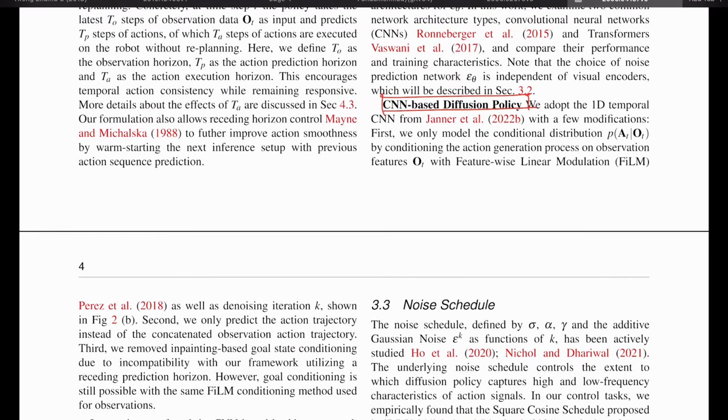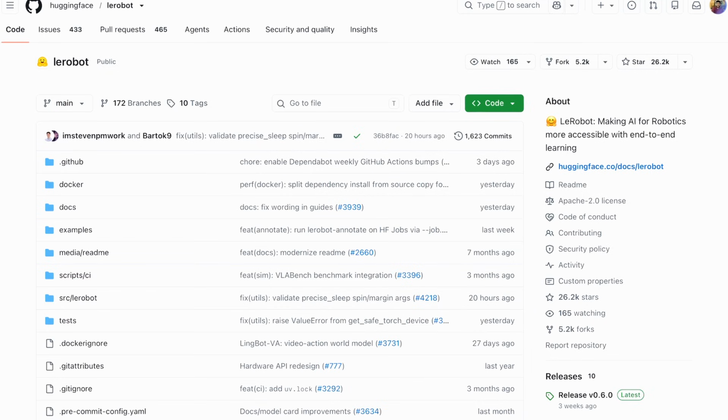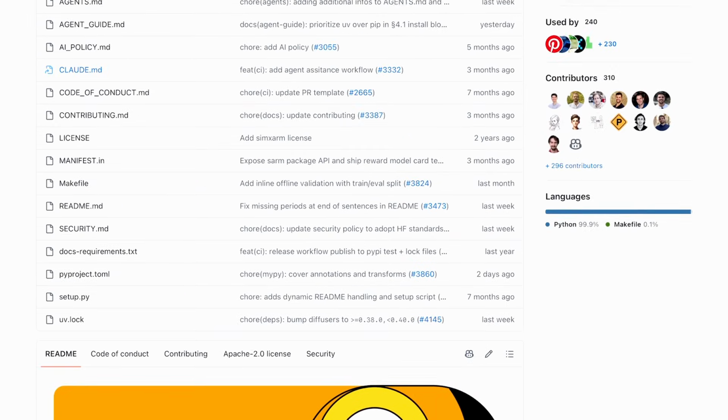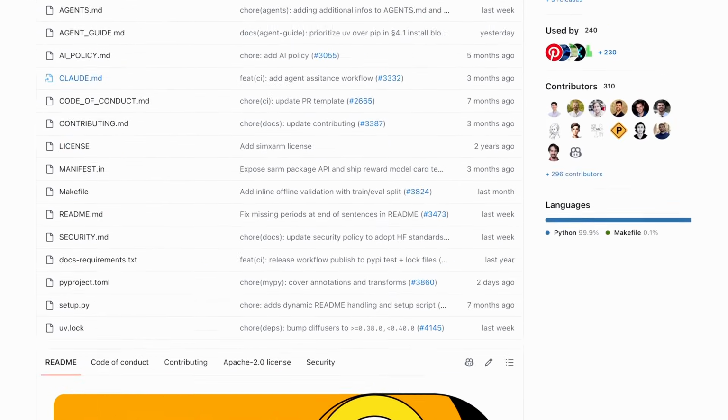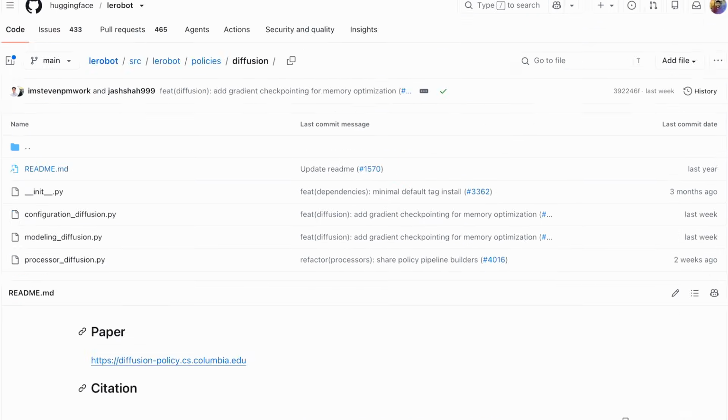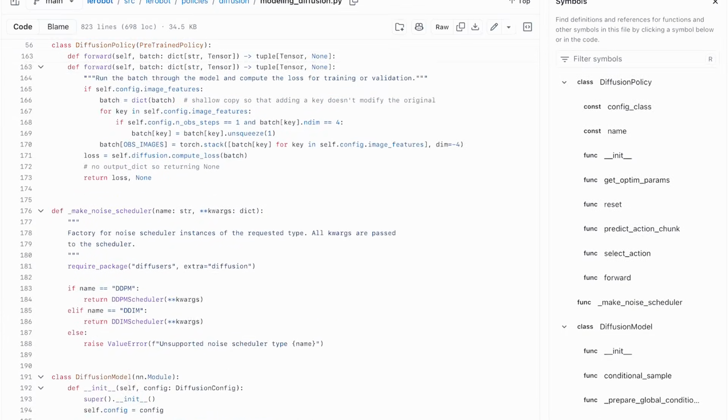So why did our training not work in the first place? The reason is that we actually used the code from the LeRobot implementation. If we go through it more carefully, now we are going through the code.